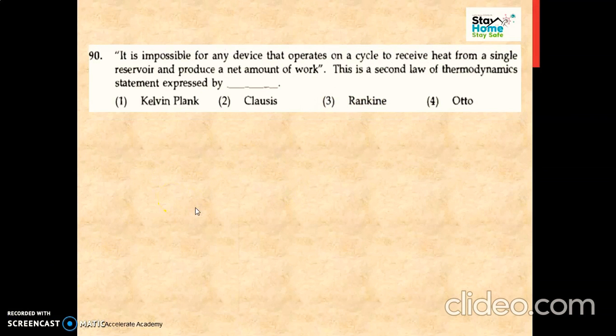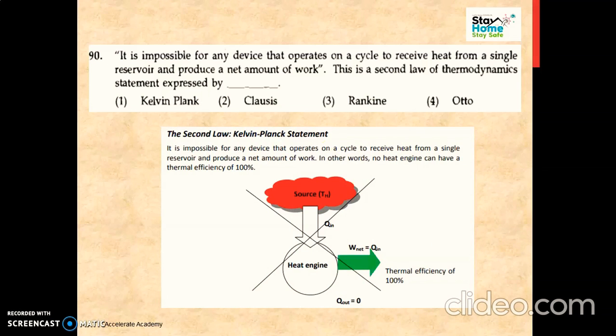Now moving toward the next question. It's a simple statement: it is impossible for any device that operates on a cycle to receive heat from a single reservoir and produce a net amount of work. In the statements also they have given this is the second law of thermodynamics statement expressed by.